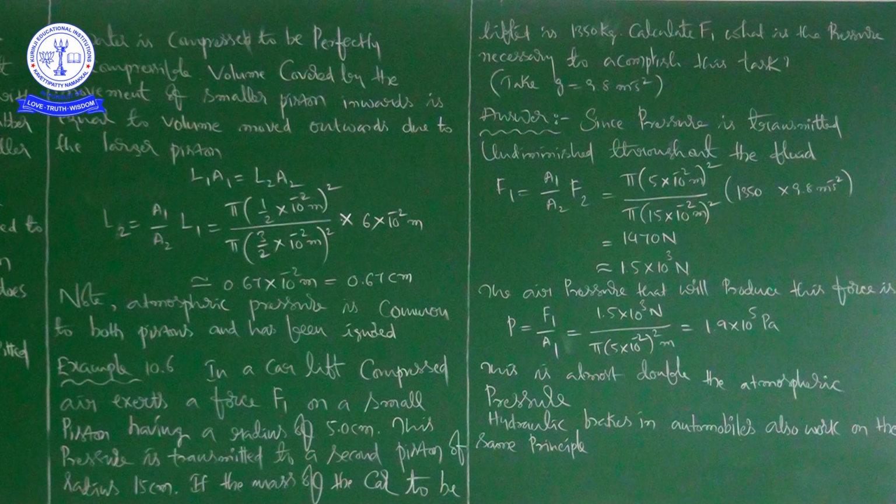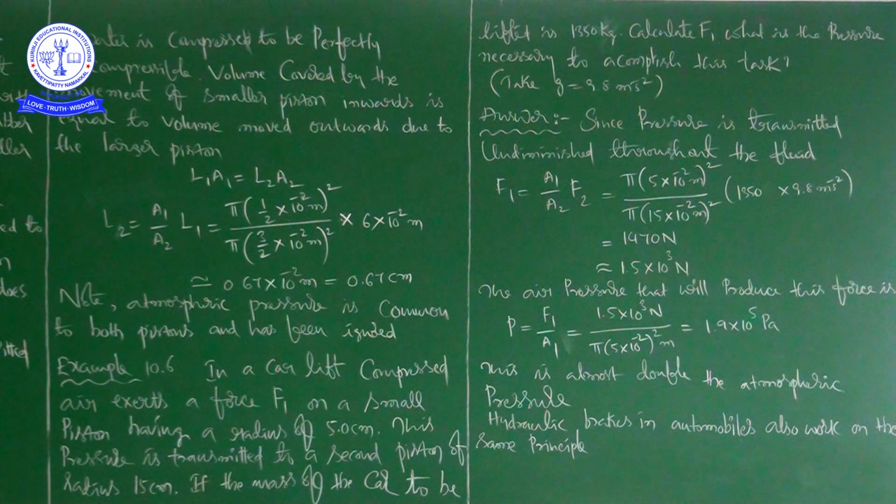So 1470 newtons means approximately 1500 newtons, which is approximately equal to 1.5 into 10 power 3 newtons, right? So 1.5 means we can write 15 by 10 now. So this one you can write as approximately 1.5 into 10 to the power of 3 newtons.